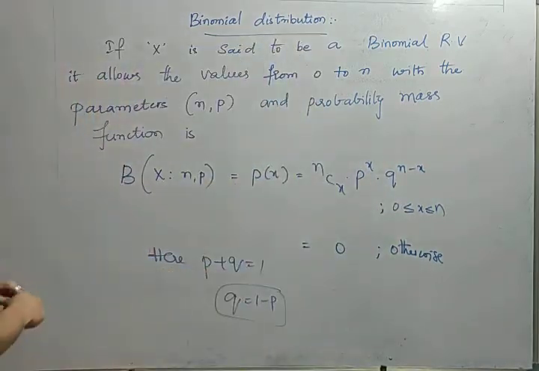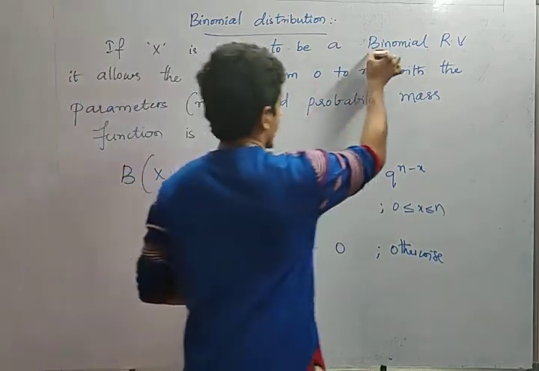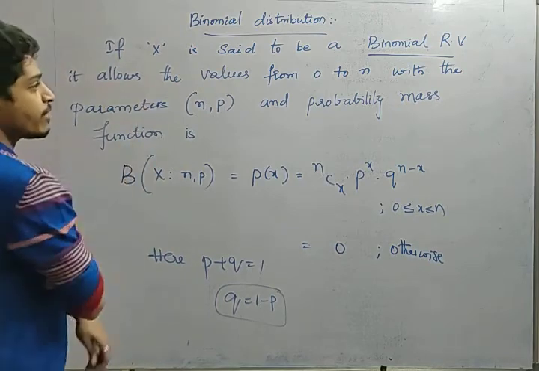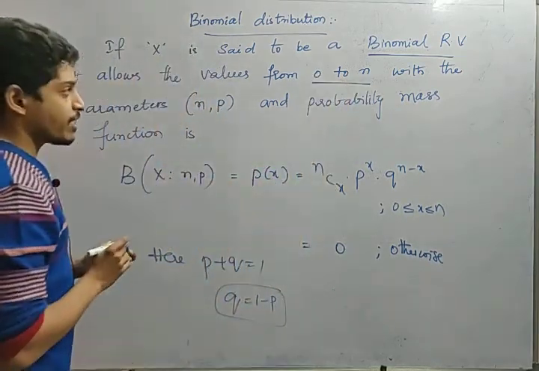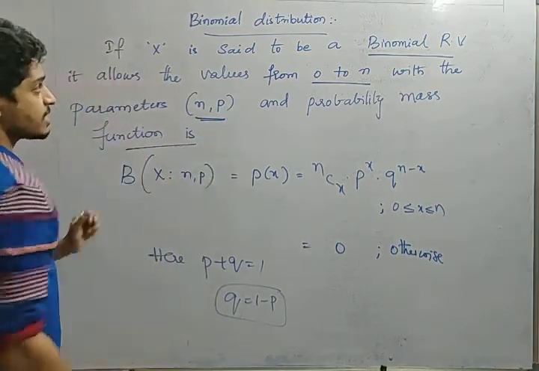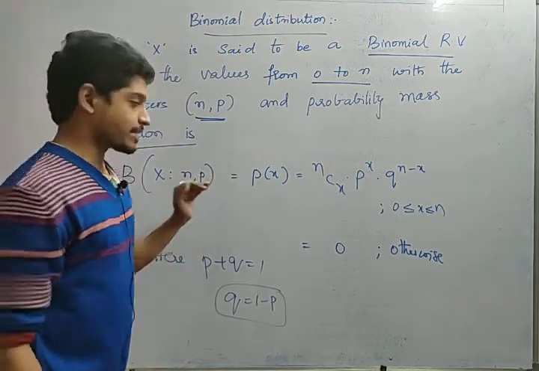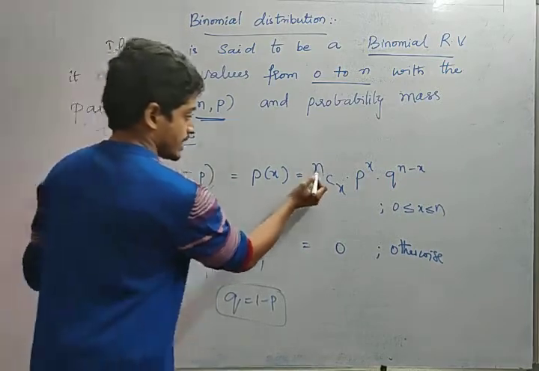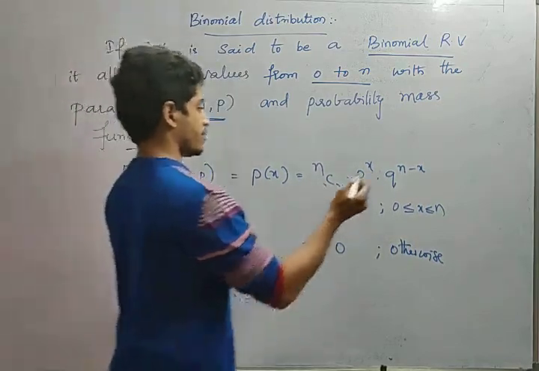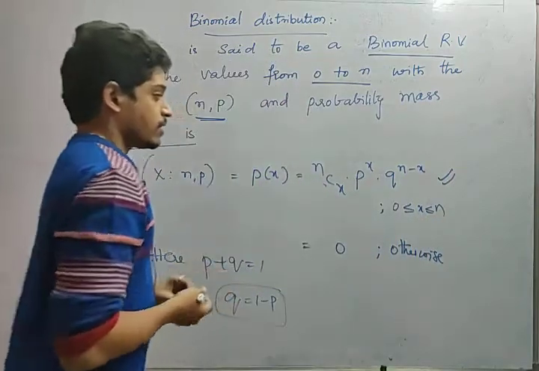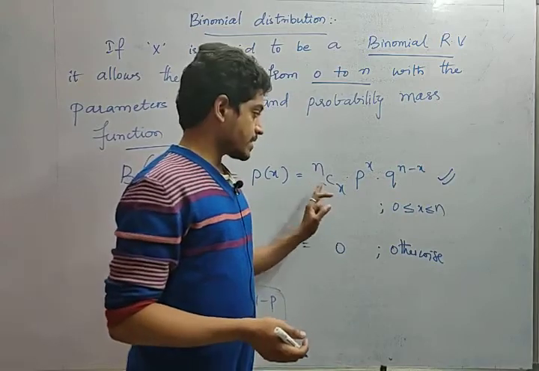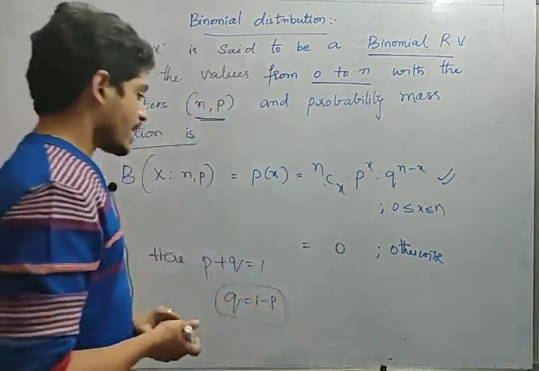When is a random variable said to be a binomial random variable? When it takes the values from 0 to n, with parameters n comma p, and the probability mass function is, see friends, in binomial distribution, P(X = x) = nCx into p power x into q power n minus x. You might have seen this formula in your intermediate second year, right? Okay, fine. When x is from 0 to n, remember the formula, friends: nCx into p power x into q power n minus x, and 0 otherwise.